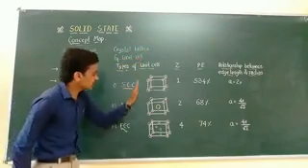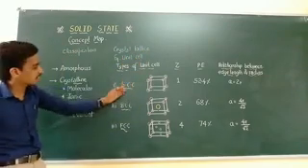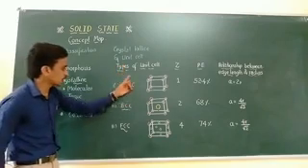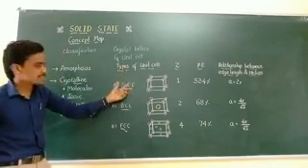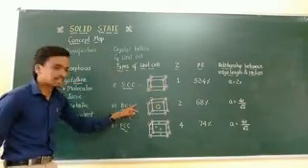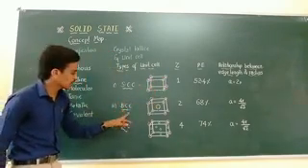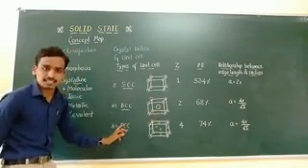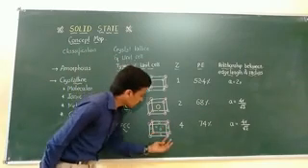In the unit cell, three important classifications are made. The first one is the simple cubic crystal, in short termed SCC, and this is the structure of the simple cubic crystal. Similarly, BCC, the body centered cubic crystal, and this is the structure of BCC. The next one is FCC, the face centered cubic crystal, and this is its structure.